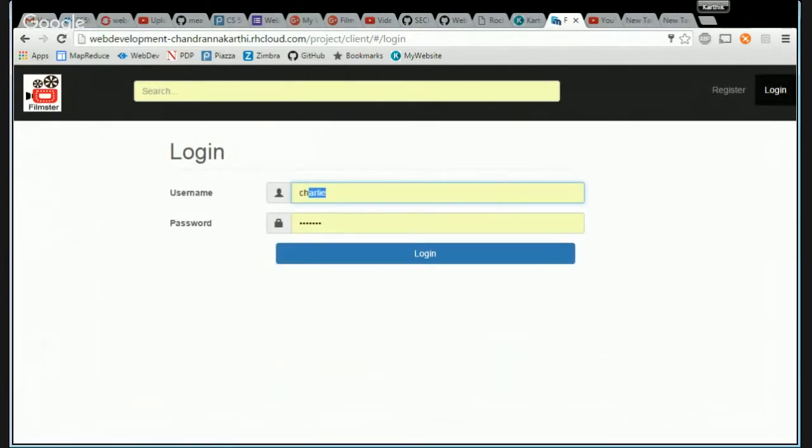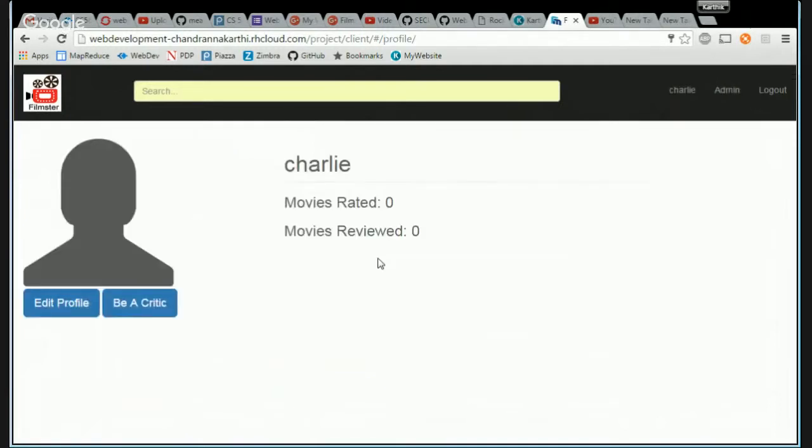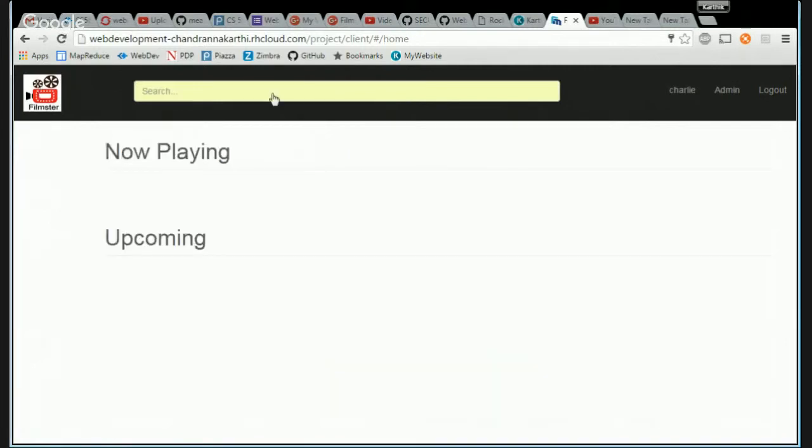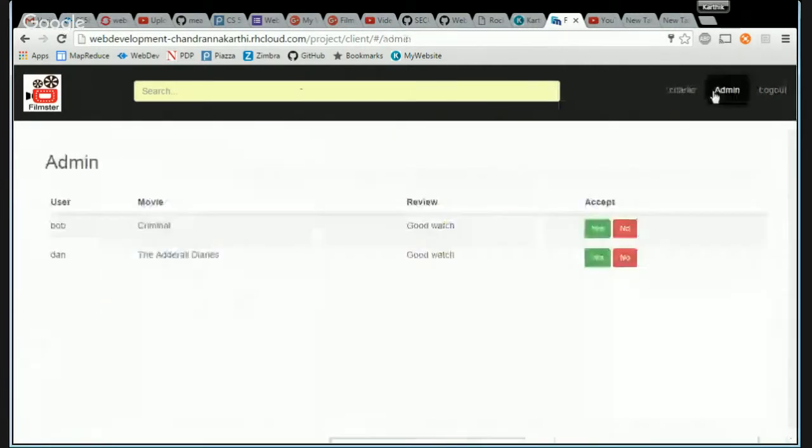I believe my admin is Charlie. Let me make sure it logs in. Yeah, so this is Charlie. You can see that Charlie now is the admin. I have already registered him as my admin. So if you go to the admin page, you can see that Bob has applied to be a critic. So these are all the critic applications. Bob has reviewed the movie Criminal, and the review was a good watch. The same with Dan, but with a different movie.